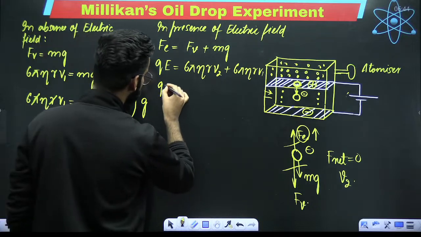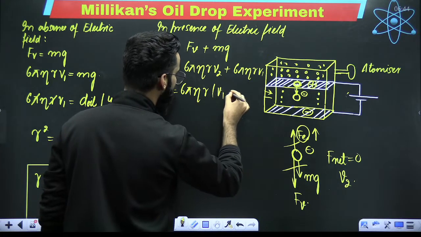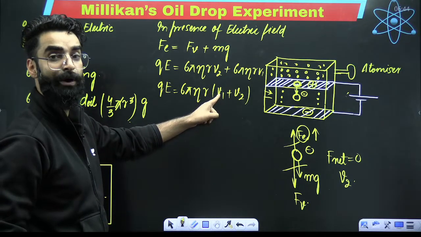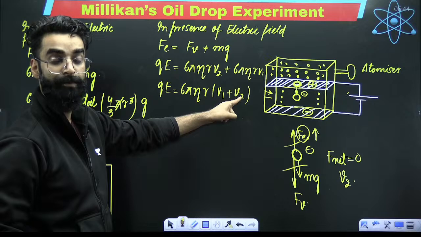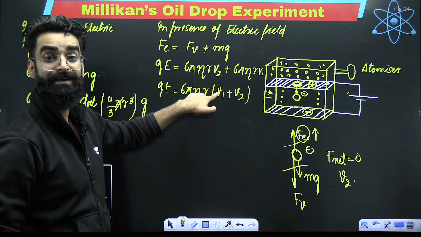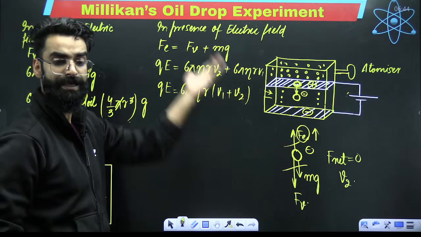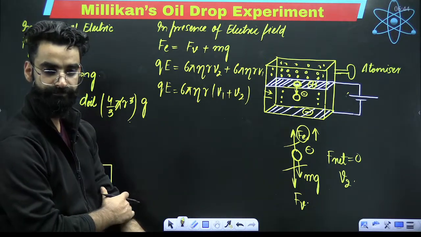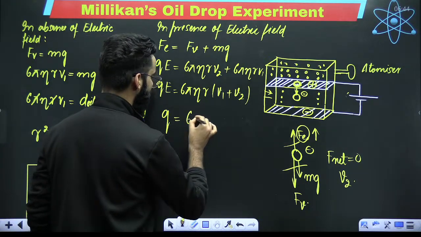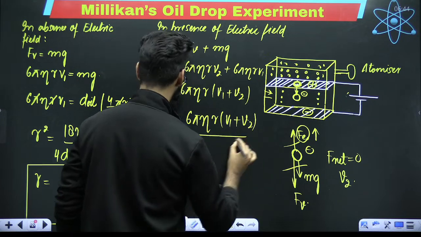Perfect. Now, my dear students, if you can write something like this, QE is equal to 6 pi eta r is common. So it's going to be V1 plus V2. What is V1 plus V2? What is V1? V1 is the terminal velocity attained by the oil droplet in absence of electric field. V2 is the terminal velocity attained by the oil droplet in presence of electric field. V1 is the terminal velocity attained by the oil droplet when it was going downwards. V2 is the terminal velocity attained by the oil droplet when it's going upwards. Clear? Clear, my dear students? So Q from here will be equal to 6 pi eta r (V1 plus V2) divided by what?